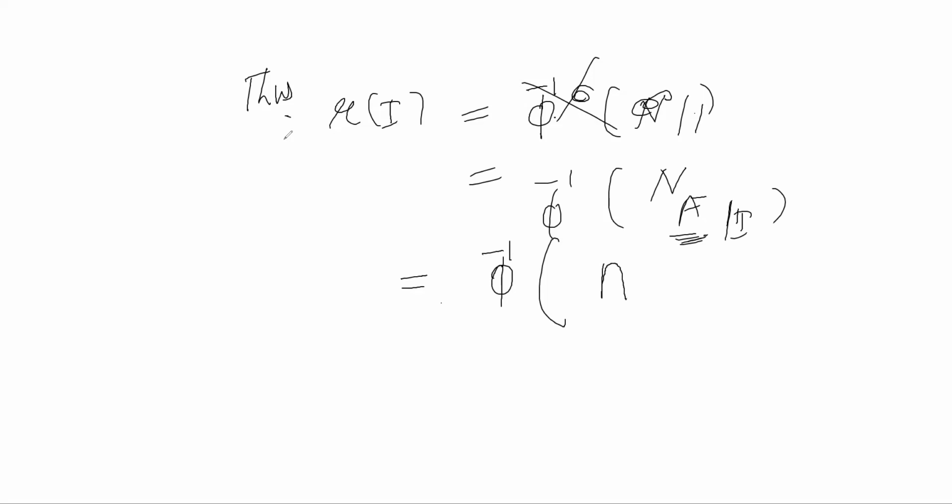So they are of the form P/I, prime ideals P containing I. तो ये आपके पास ये आ गया.